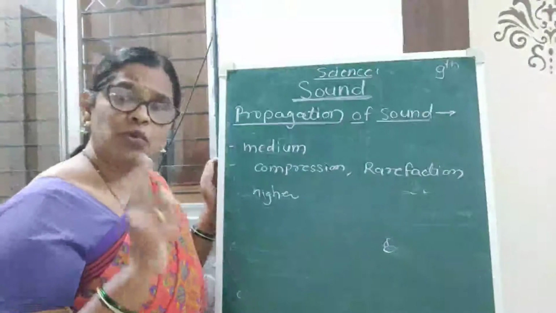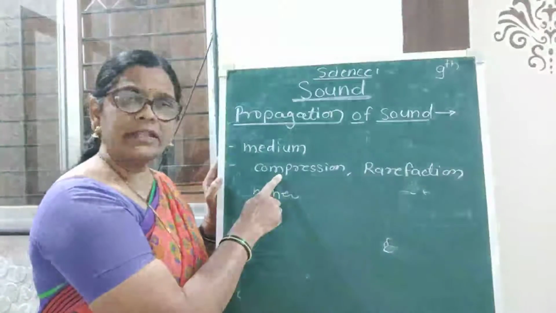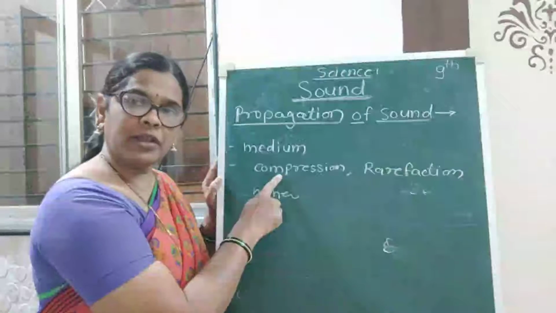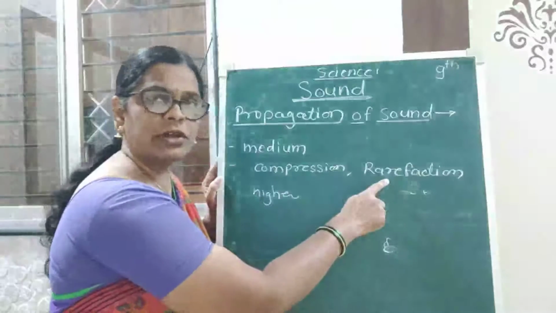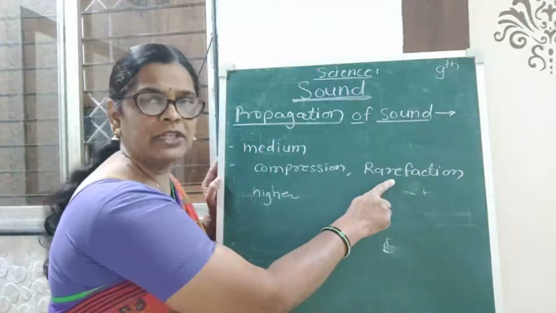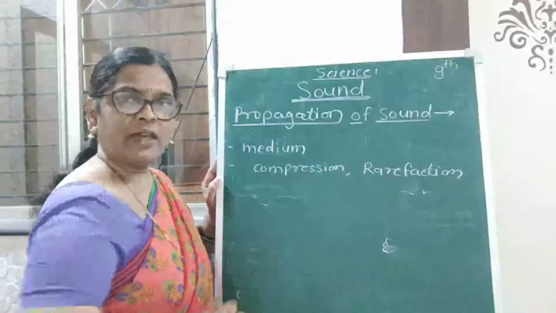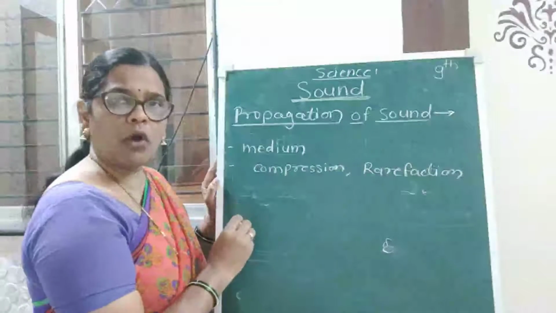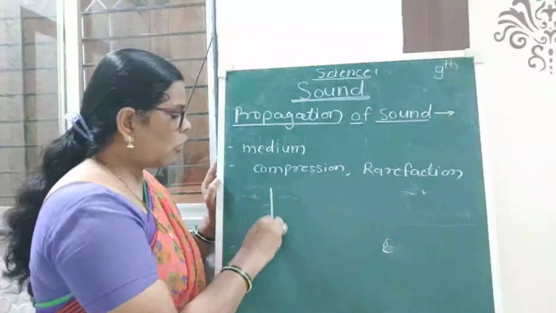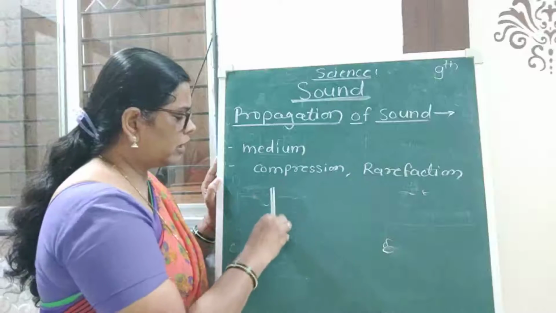And these two parts: the region of higher density and higher pressure is called compression, and the region of lower pressure and lower density is called rarefaction.